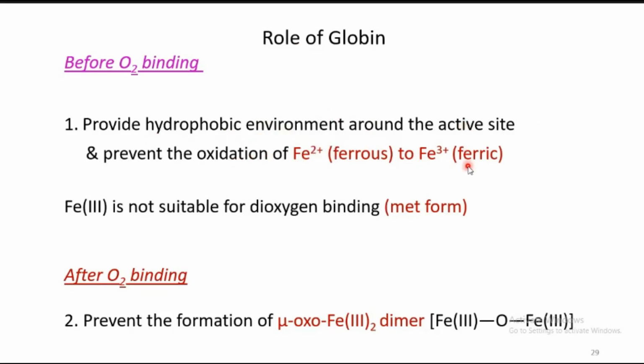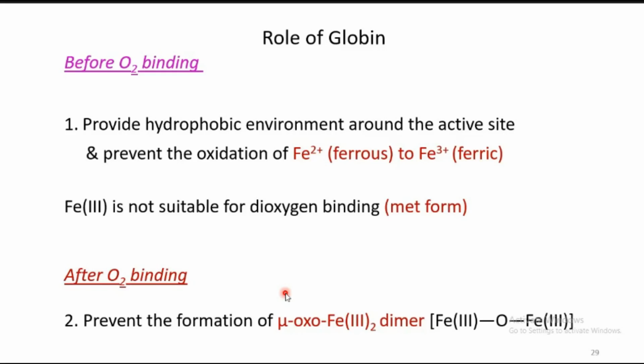If it is oxidized, means it will convert it into +3 oxidation state. That is not at all suitable for dioxygen binding. So the oxidized form of the hemoglobin is known as met hemoglobin. Met hemoglobin is not at all suitable for O2 binding. After O2 binding, suppose O2 bind ஆயிருச்சுன்னா என்ன ஆகும்னா, iron will transfer the electron to the oxygen.